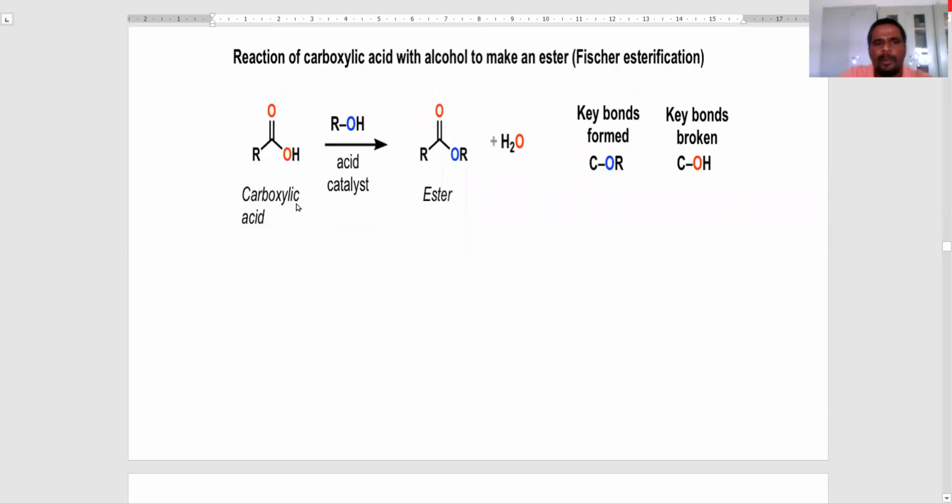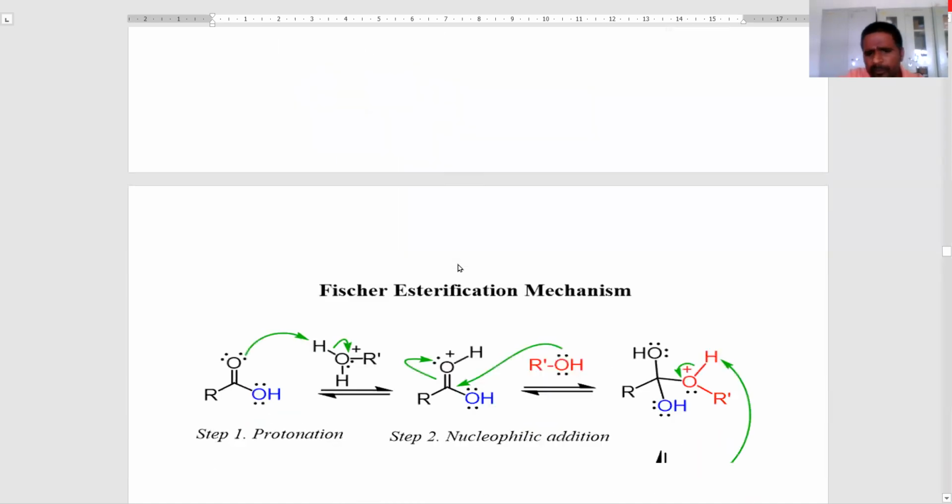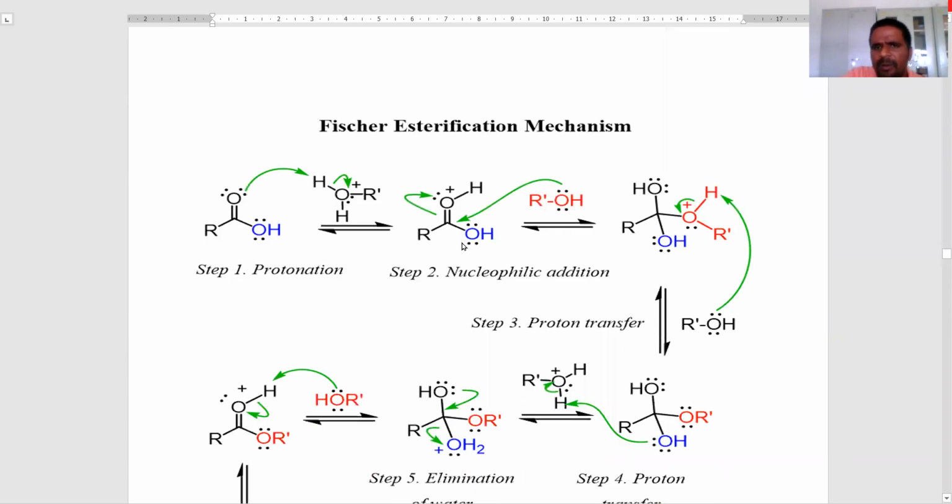Now observe the reaction. This is the formula of the carboxylic acid. It reacts with the alcohol under acid catalysis to produce the ester. Here we observe that the C-OR bond is formed. The ester bond, the C-OR bond, is formed. Here the C-OH bond is broken, and the C-OR bond is formed. These are the key words. Now we see the mechanism of how the esters are formed.